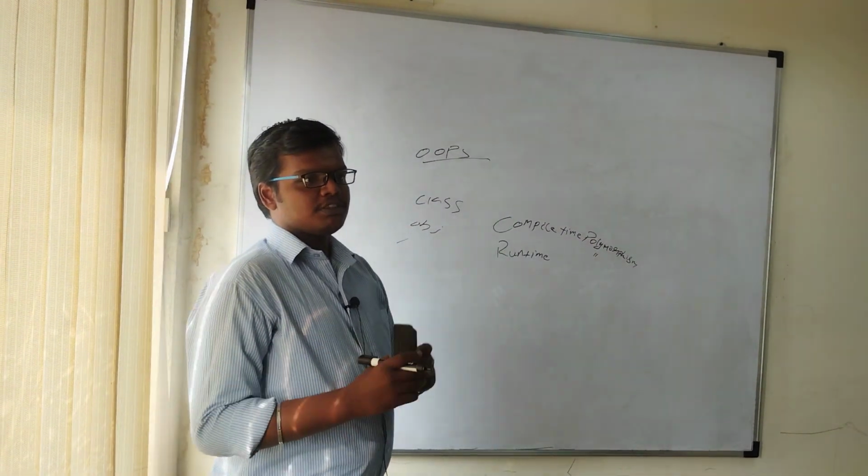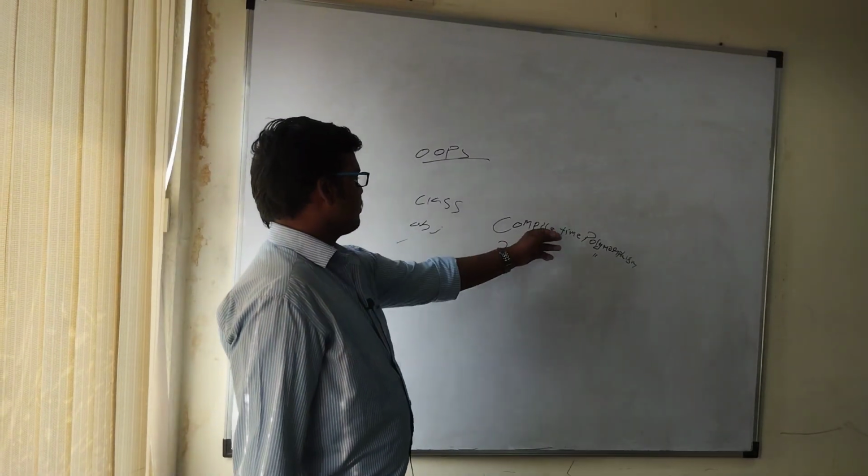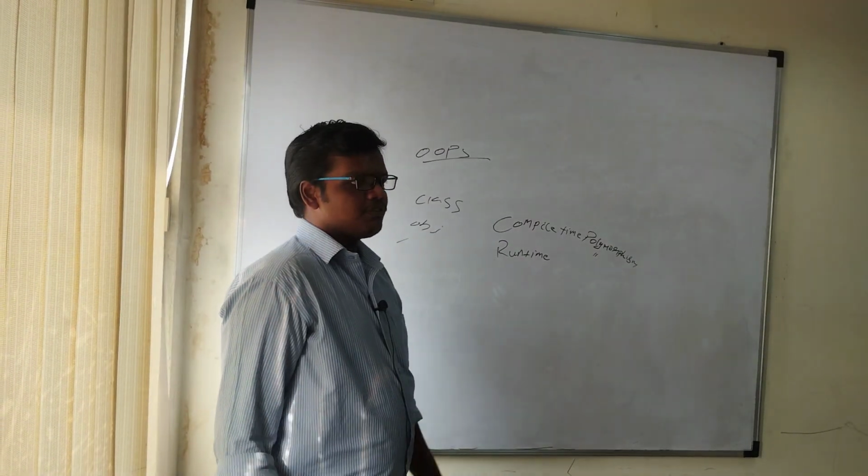In compile time polymorphism, there will be problems in executing the program. For that purpose, runtime polymorphism is there.